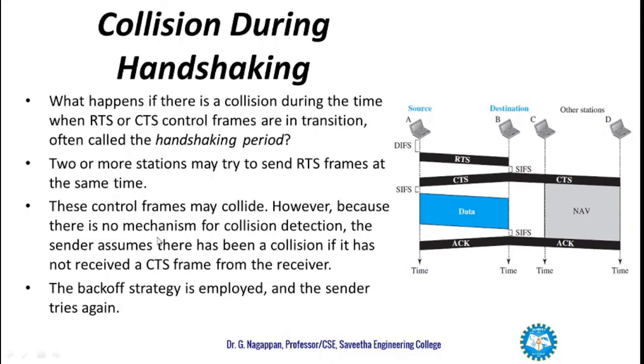However, because there is no mechanism for collision detection, the sender assumes there has been a collision if it has not received a CTS frame from the receiver. So if both of them send at the same time, they will wait for CTS, and the collision would have occurred with both RTS at station B. So none of them will receive CTS. The backoff strategy is employed and the sender tries again sending the RTS. So that is how it works.